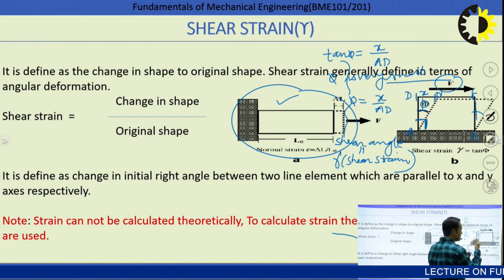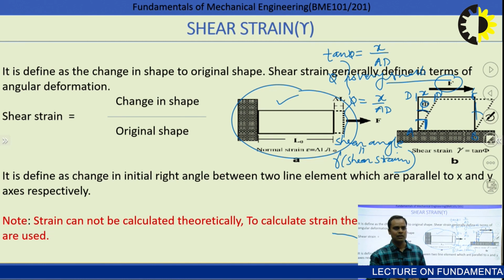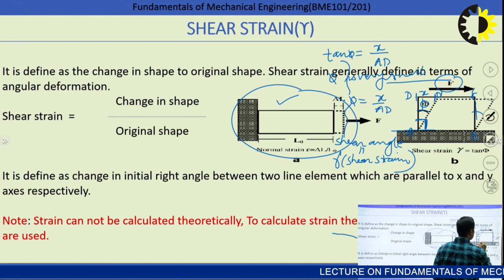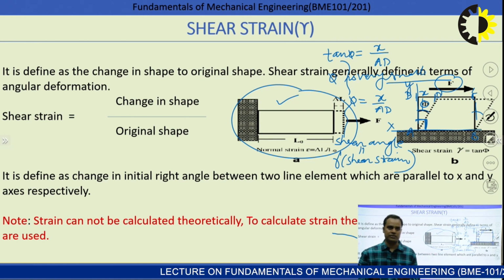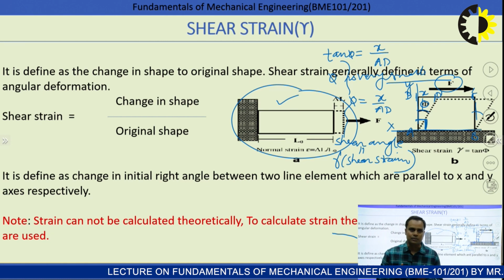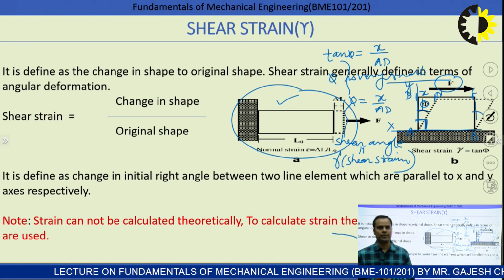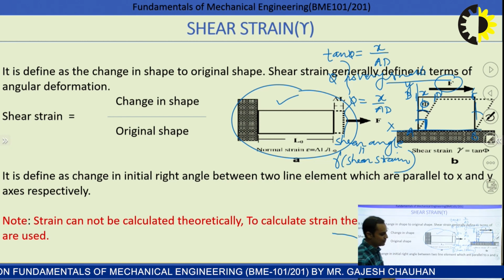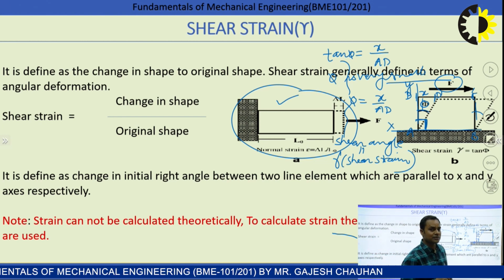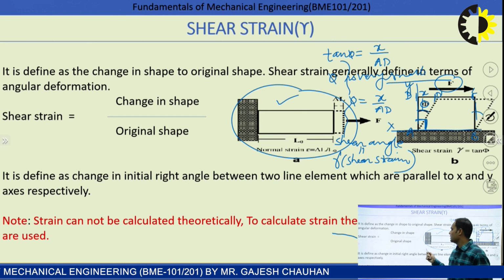How much change has taken place in the initial right angle between two line elements parallel to x and y axes? So this way we can also define the shear strain, and shear strain is always in terms of angular deformation, right? So the question comes again here. One question can simply be asked: can we calculate this x theoretically?